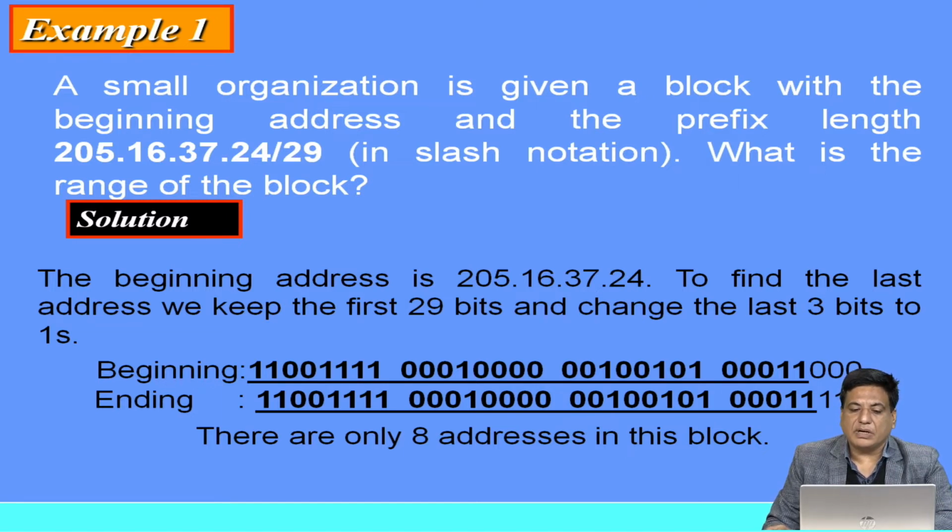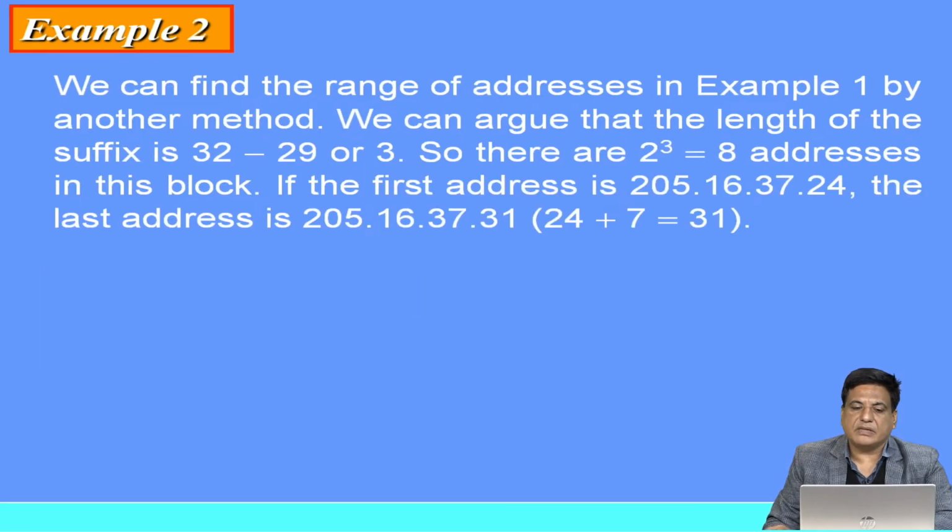So there are a total of 8 addresses. How can we find this? We are given the prefix length 29, so we have to find the suffix length. Suffix length is 32 minus the prefix length. So 32 minus 29 is equal to 3. So the total number of addresses in the block is 2 to the power 3, which means we have 8 addresses.